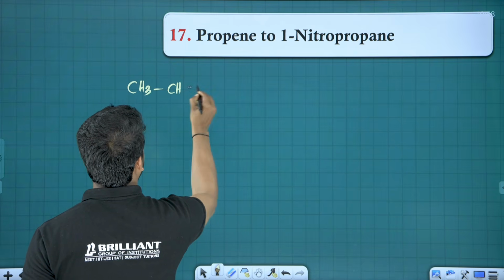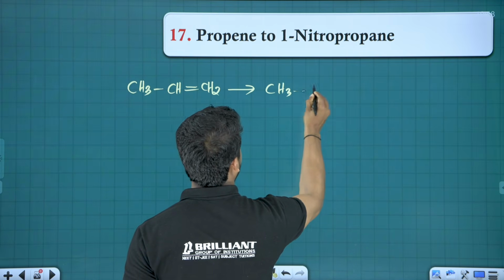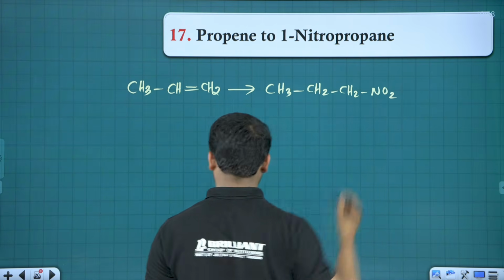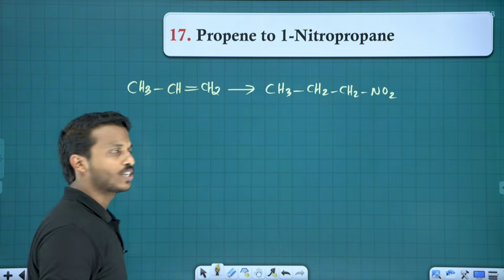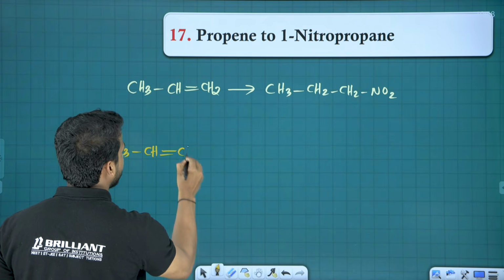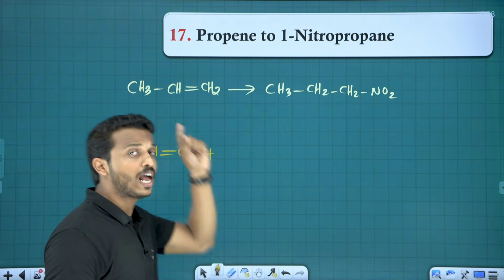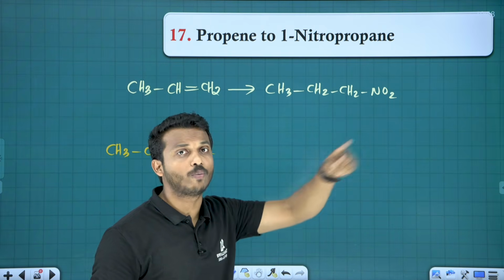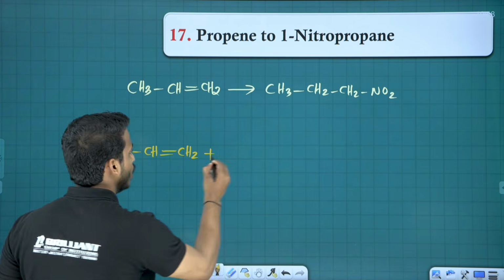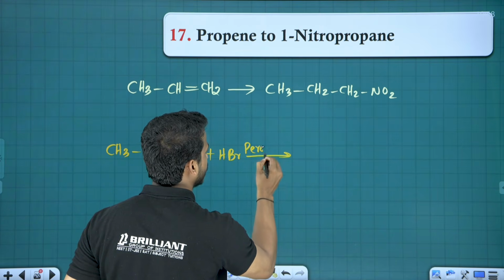Okay, let me take propene. Propene to 1-nitropropane. How to get this reaction? Let us start. So propene. Let us make it a haloalkane first, because haloalkane to nitro group, how you get, we studied. What is the reagent? AgNO2. Right. So let me treat first with HBr in presence of peroxide.